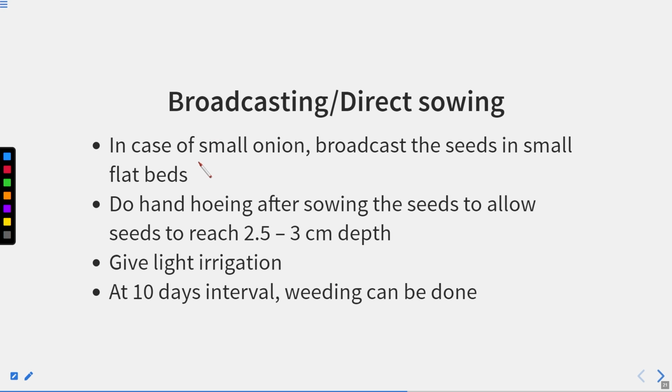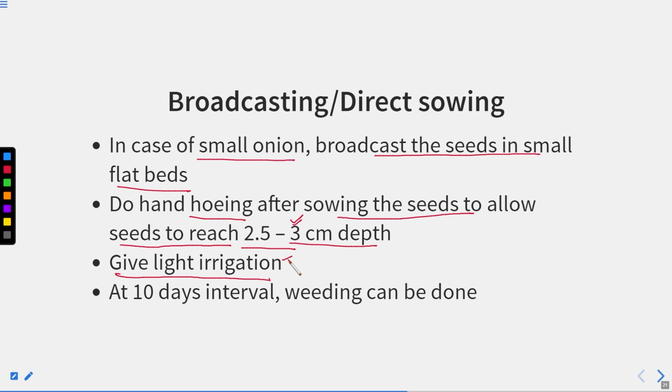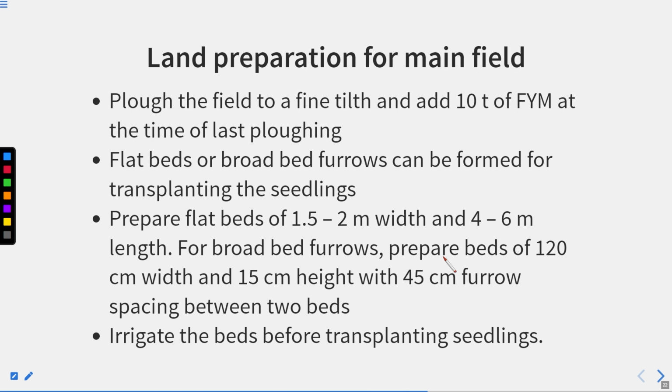Now, in case of small onion, broadcast the seed in small flat beds. Do hand hoeing after sowing the seed to allow the seeds to reach 2.5 to 3 centimeter depth. So this is the depth at which seeds are sown, 2.5 to 3 centimeter, and this is done for the small size onion, right? Give light irrigation, a splash of water, and then at 10 days interval weeding can be done. Along with the onion, some weeds also come out, so those can be removed.